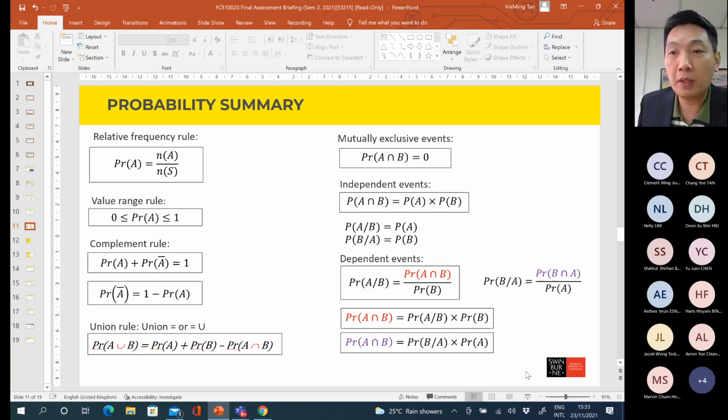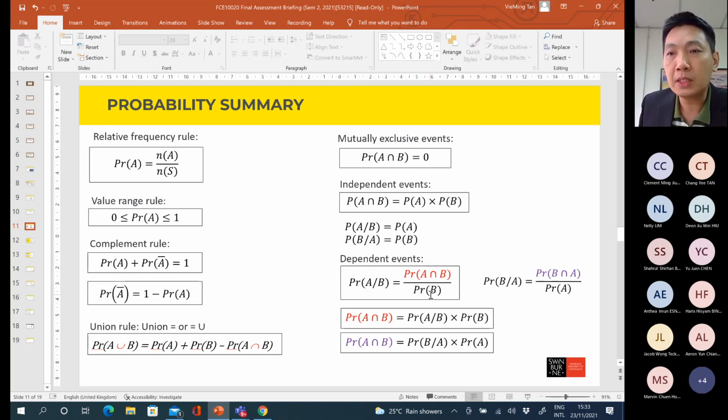So if there's a case, what is the formula to calculate probability A given B? The answer will be equal to probability A intersect B divided by probability B. Okay, it's based on B, right? Based on B. If B is at the back, that means you have to put a denominator here, which is equal to probability of B.